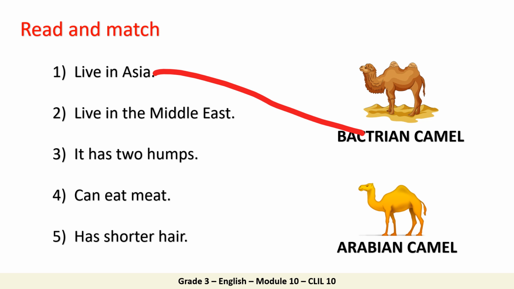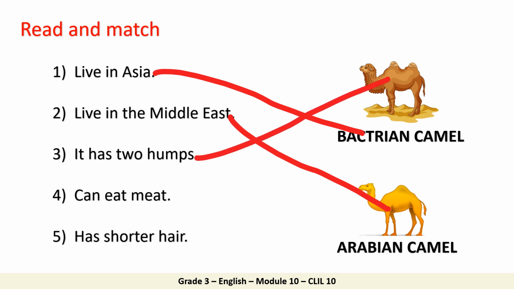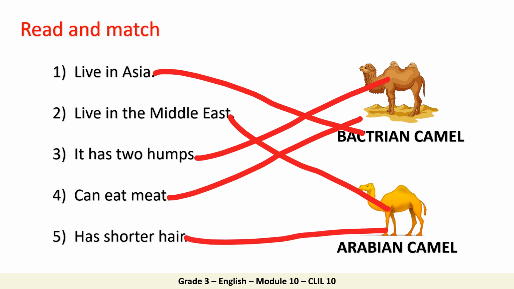Let's do number 2 now. Live in the Middle East. Super, the Arabian camel. And number 3, it has 2 humps. Well, without reading, it is the Bactrian camel. Good job. And for number 4, which one of those can eat meat? Fantastic, the Bactrian camel. And the last one, which camel has shorter hair? Amazing, the Arabian camel.